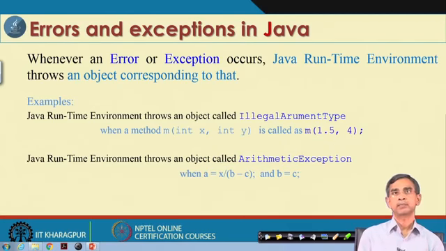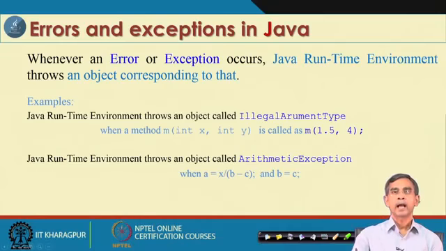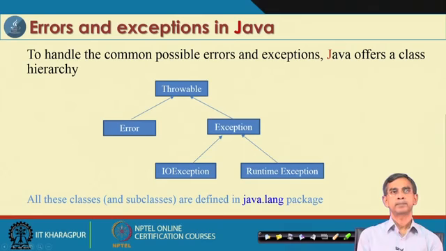So, this is the concept: errors and exceptions in Java can be handled during runtime and the errors can be avoided. Now, so far as errors and exceptions in a Java program are concerned, there is a package called java.lang, which defines many classes, and here is a class hierarchy.